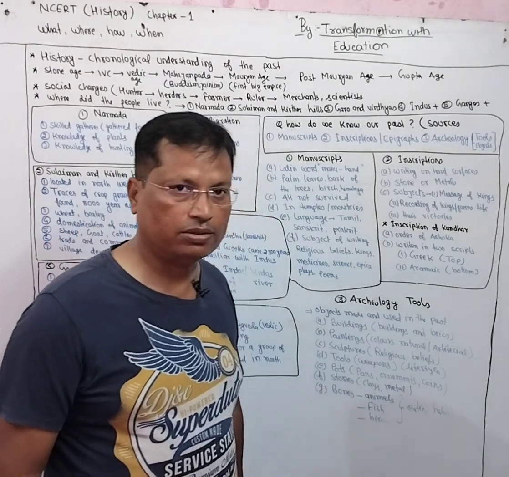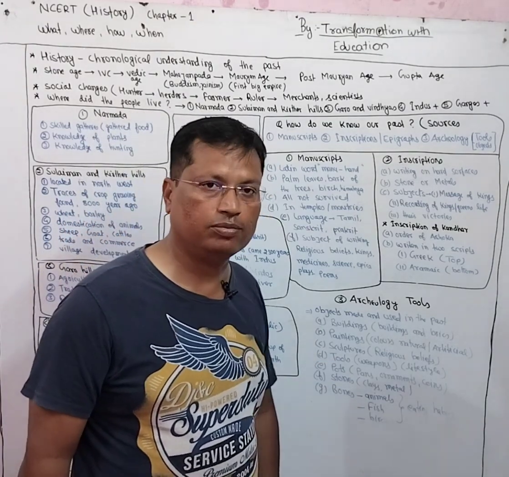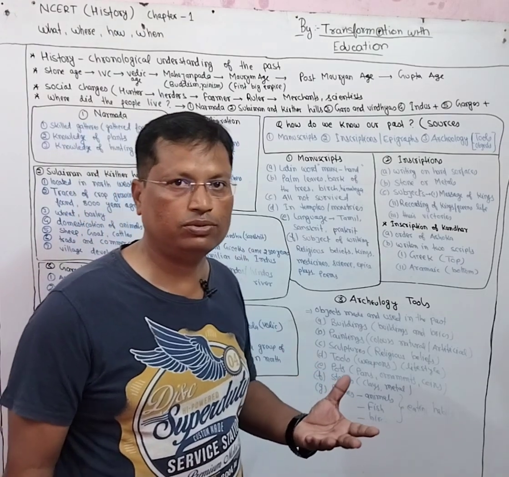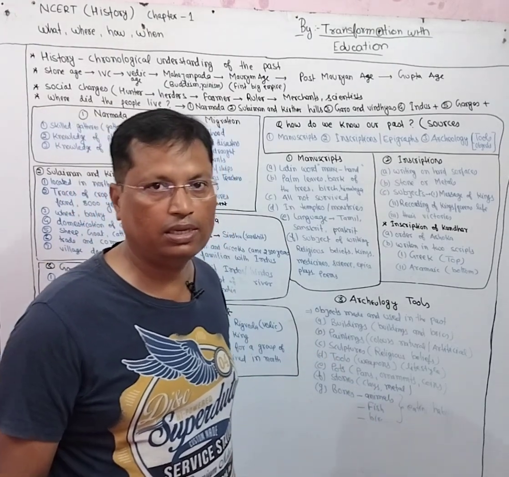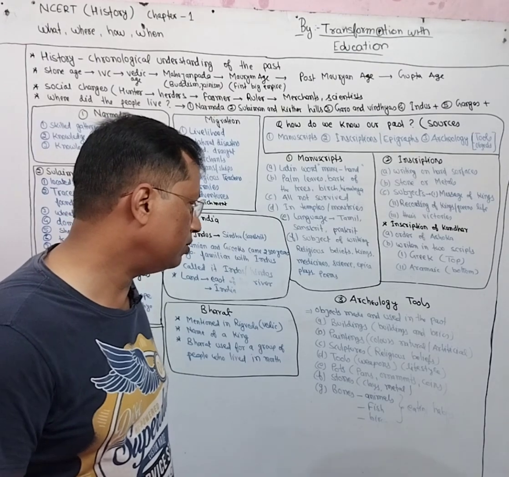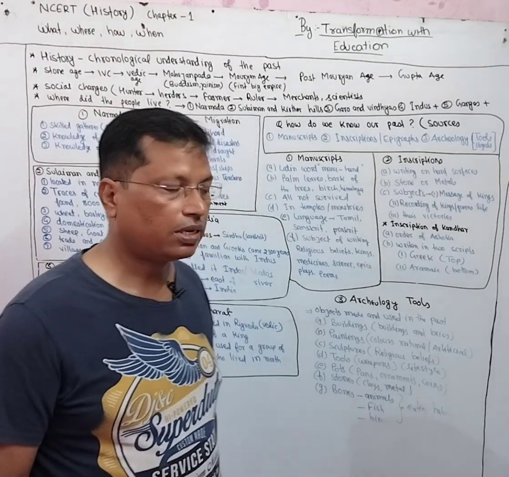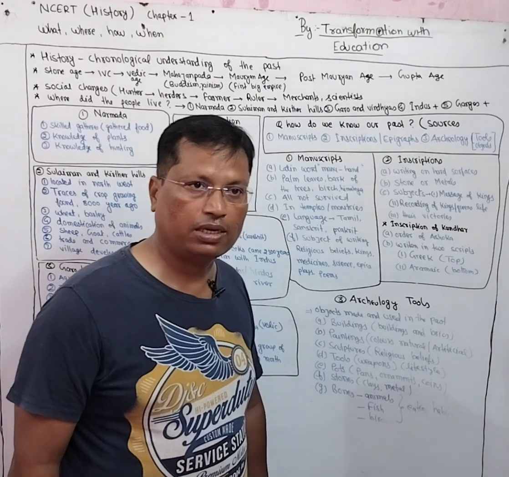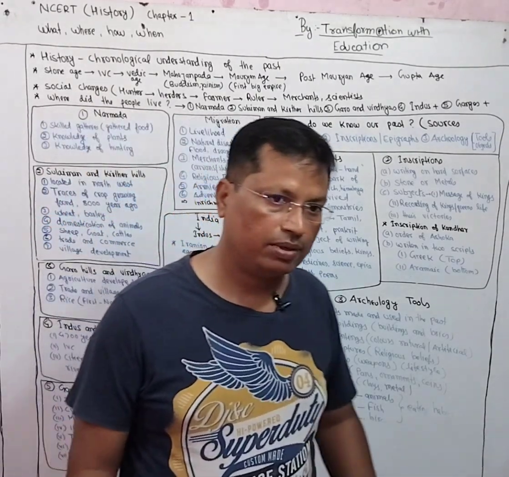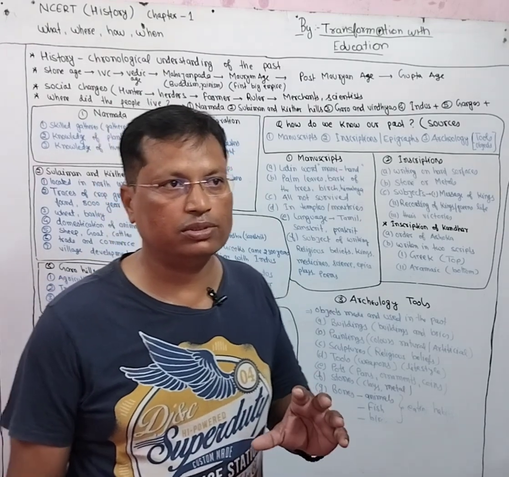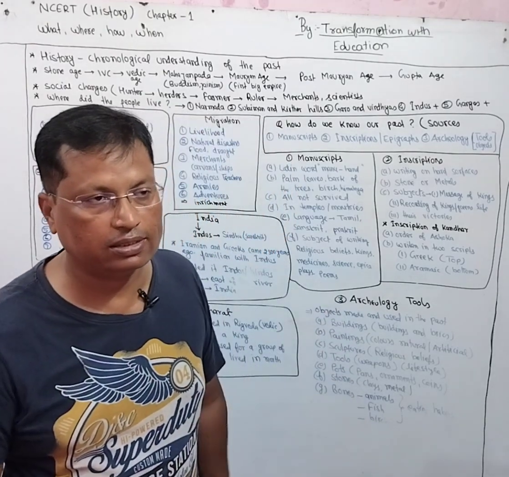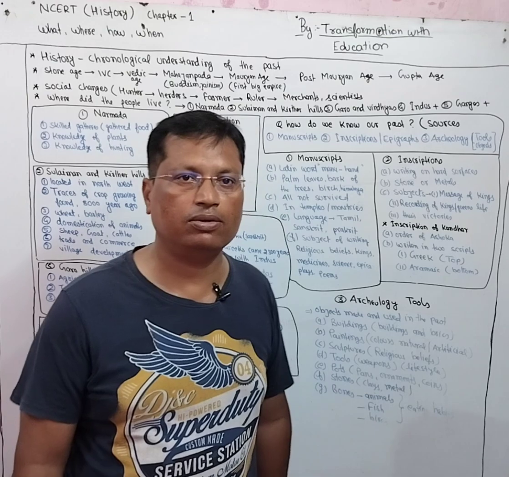Now comes the sculpture. Sculpture tells about the religious beliefs. If they have found some statues which were used in their religion, then it can tell something more about their religious beliefs and practices. Now tools. If the tools and weapons are found, then they can also tell about the level of their development. If tools are very sophisticated, then it tells about their development of science and technology.